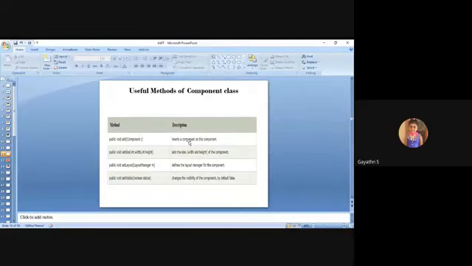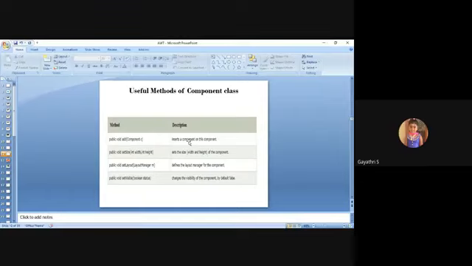Next, setSize. You can give some size using setSize, and setLayout. Some layouts are available, and you can see the layout concept in the upcoming sessions. There are a lot of layouts, like flow layout and many others.